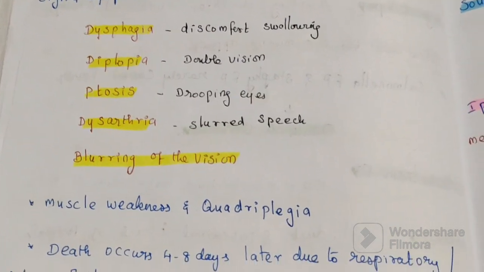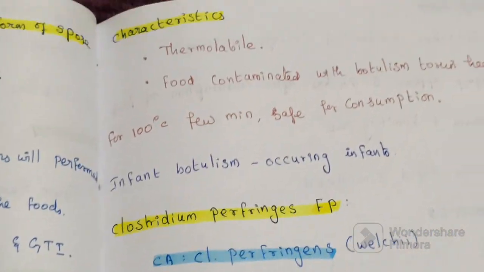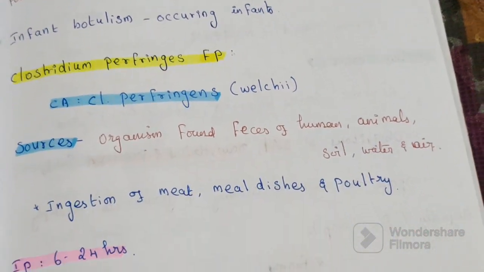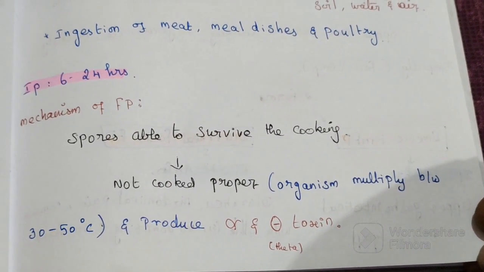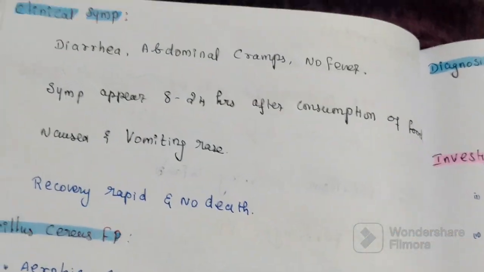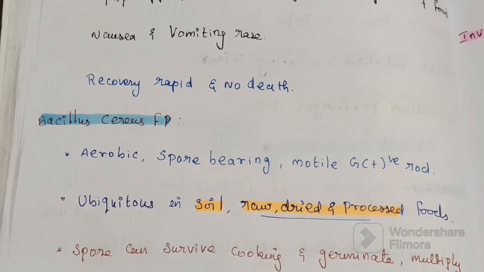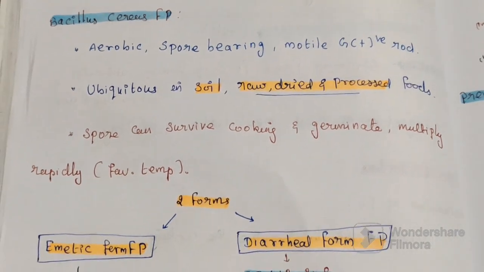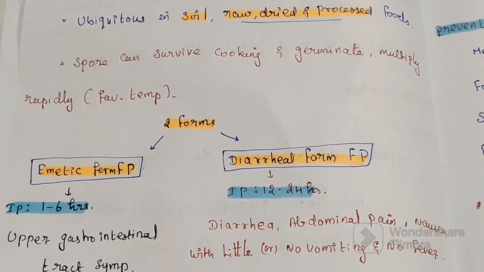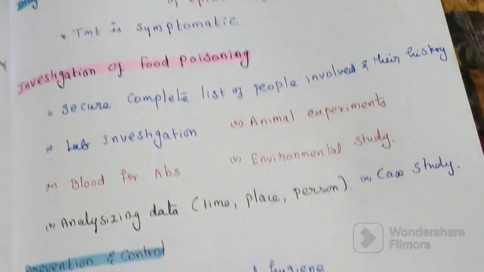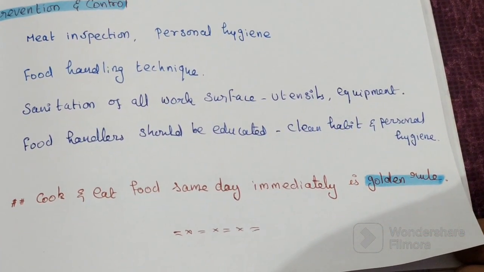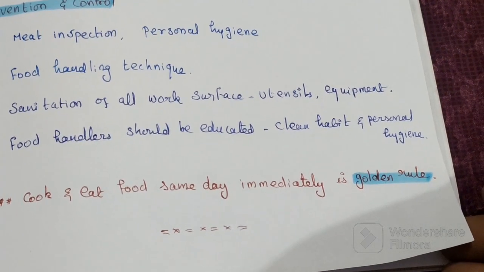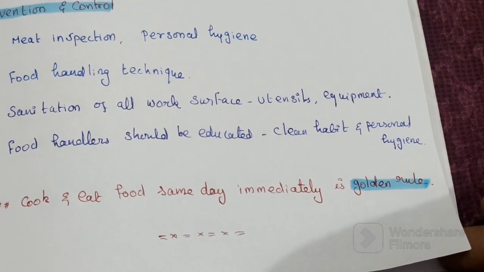Then the next organism is Clostridium perfringens food poisoning, producing alpha and theta toxin, and its clinical symptoms. Next organism, Bacillus cereus food poisoning. It has two forms: emetic form of food poisoning and diarrheal form of food poisoning. Then the investigation of food poisoning, and how to prevent and control it. So cook and eat food the same day, immediately, is the golden rule. Thanks for watching.